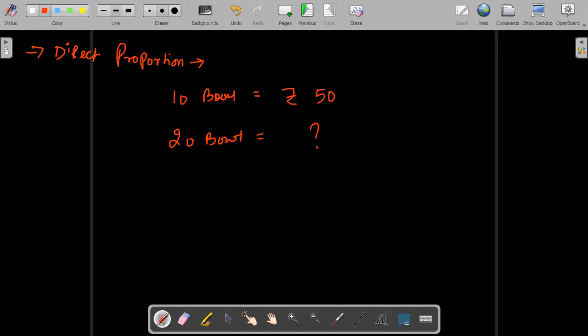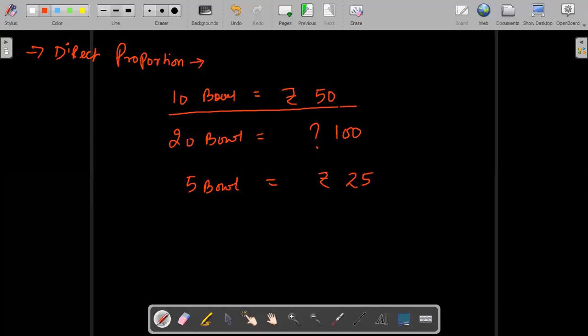If 10 bowl are for 50 rupees, then 20 will be of 100 rupees. And 5 bowl will be of 25 rupees. This is known as direct proportion, where if you are increasing one thing, other is increasing. If you are decreasing one thing, other is decreasing. So when both quantities are increasing together or decreasing together, we call it direct proportion.